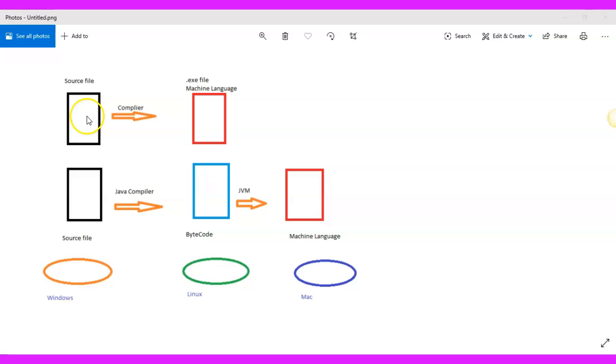I just gave you an example in which you are creating a program using C or C++ code. However, in the case of Java, in the second diagram you can see that a source file is created. That is, if you write a Java program in order to develop software, a source file is created just like in the case of C and C++.